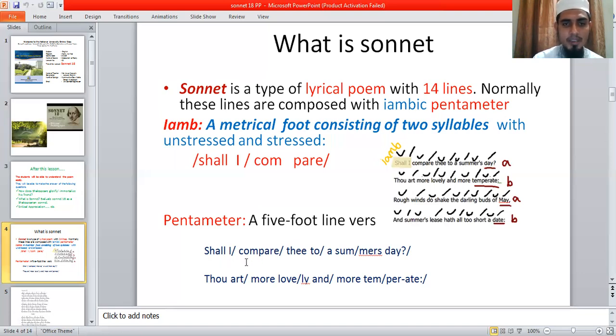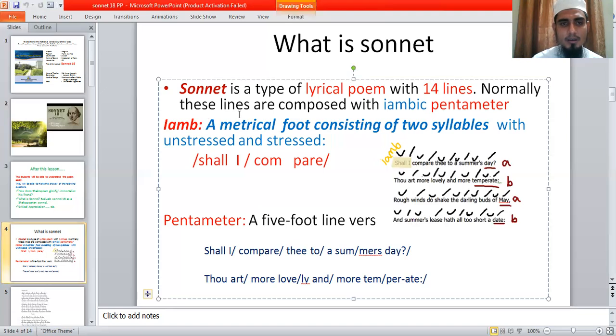So iambic pentameter means the line where there are five feet and every foot has two syllables. The first one is unstressed and the second one is stressed. Then it is called iambic pentameter lines. You know that William Shakespeare, in most of his sonnets, writes in this way using iambic pentameter.